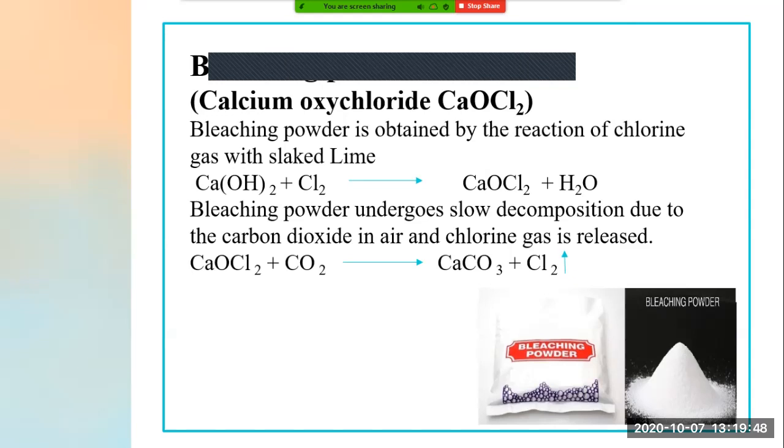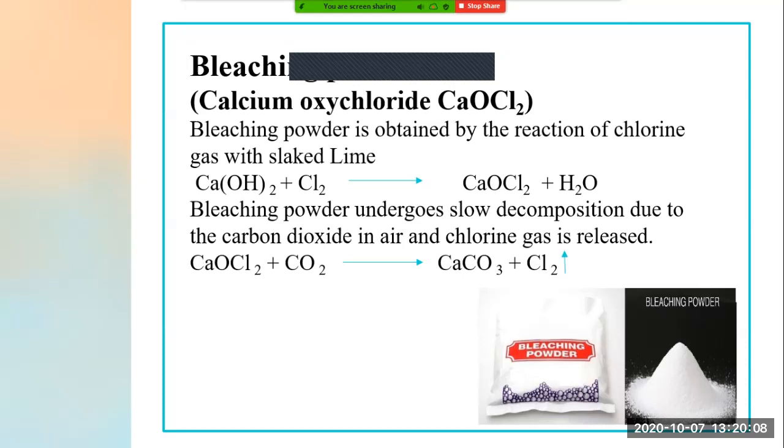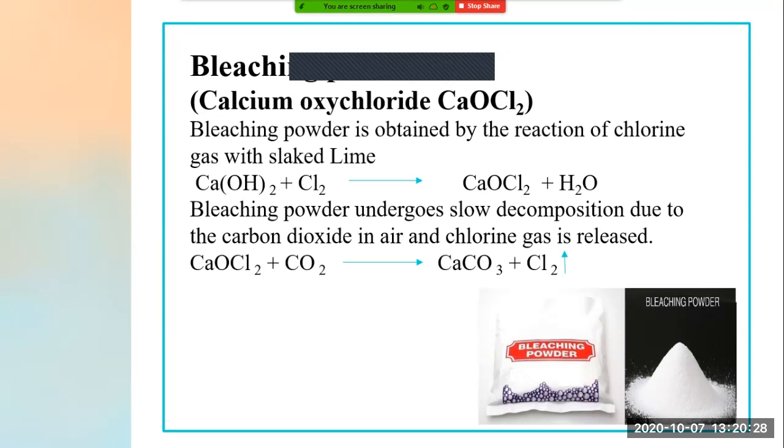Now, how to balance this equation? See, here we have Ca(OH)2 plus Cl2, and what product do we get? We get CaOCl2. This is Ca, it comes here. There are two O, so one single O is here. Then the chlorine gas Cl2 we get here, plus H2O. Here there are two hydrogen atoms, so H2, and one single O is here. So like this, by the reaction of slaked lime with chlorine gas, we get CaOCl2 plus H2O, that is bleaching powder plus water.